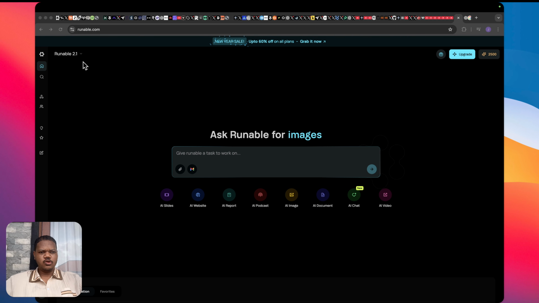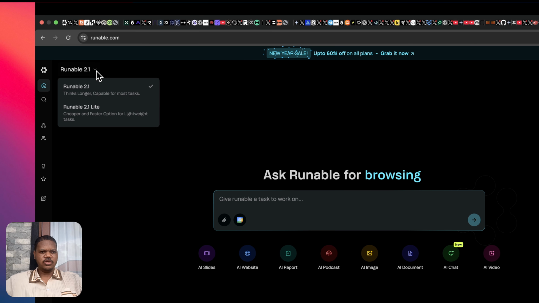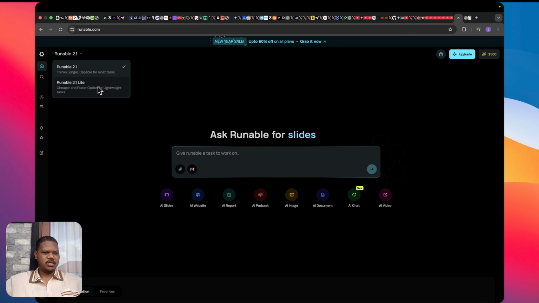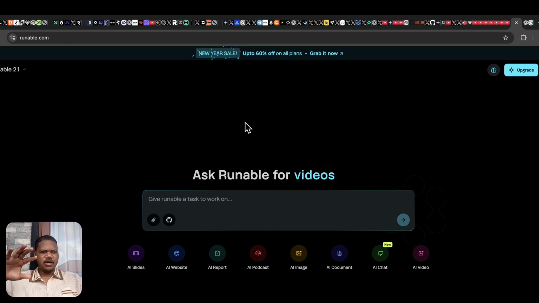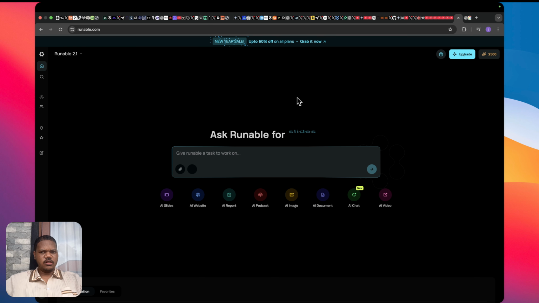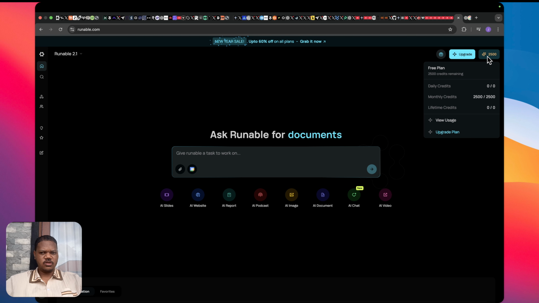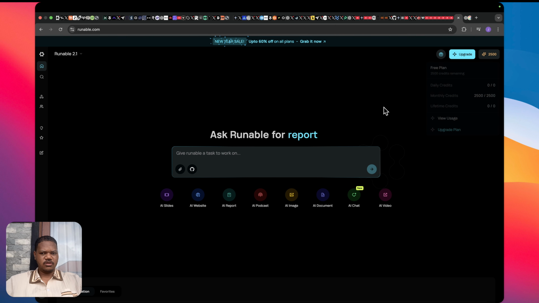Now, it has Runable 2.1. That's more pricey when it comes to credits because it performs better, basically. Then there is Runable 2.1 Lite, which is cheaper and faster. Now, it's fascinating the things accomplishable by Runable. You can get started for free. You have 2,500 credits per month. You also have daily credits.